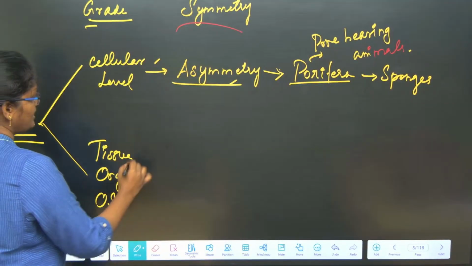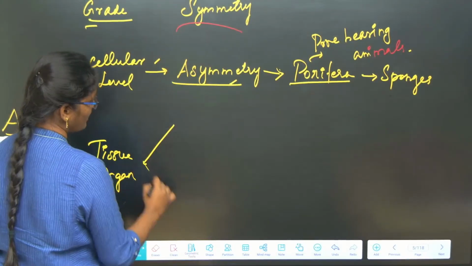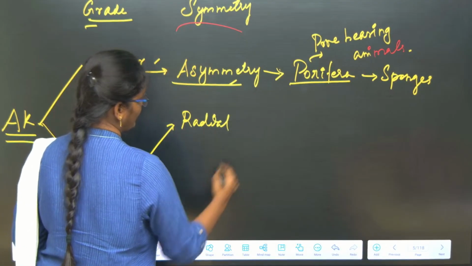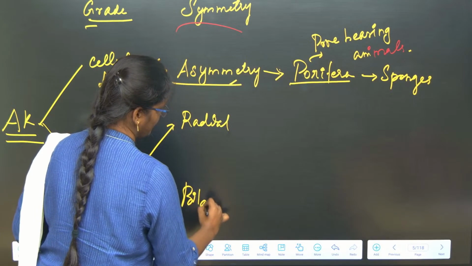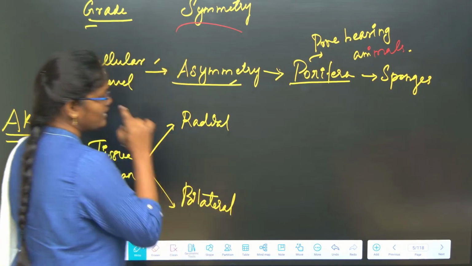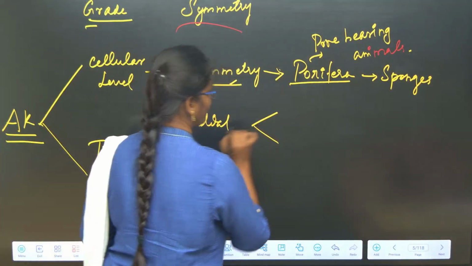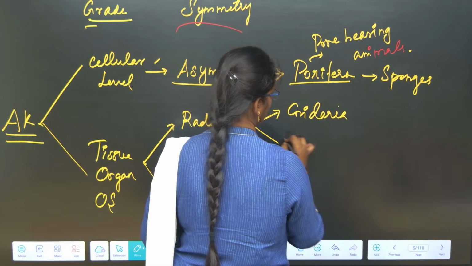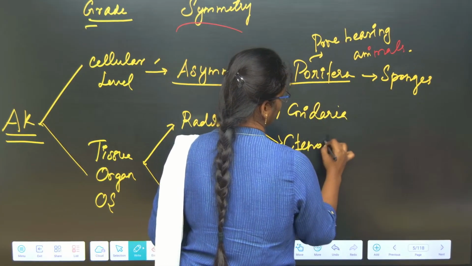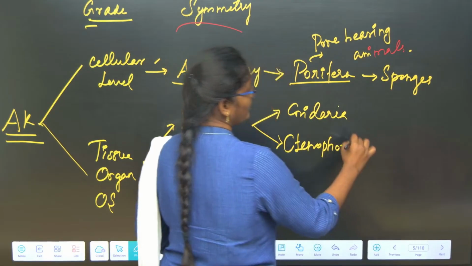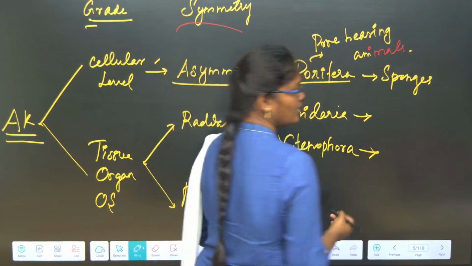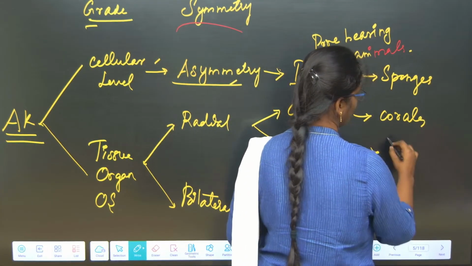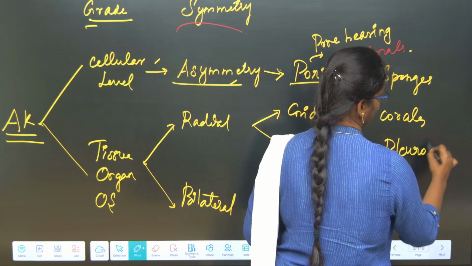Okay. Now see, in this tissue level based on the symmetry we are classified into two. One is radial symmetry and another one is bilateral symmetry. Okay. So in the radial symmetry we are having two phyla. One is Cnidaria and another one is Ctenophora. Okay. Cnidaria example. What is the example for Cnidaria? Corals. Okay. Ctenophora, Pleurobrachia.